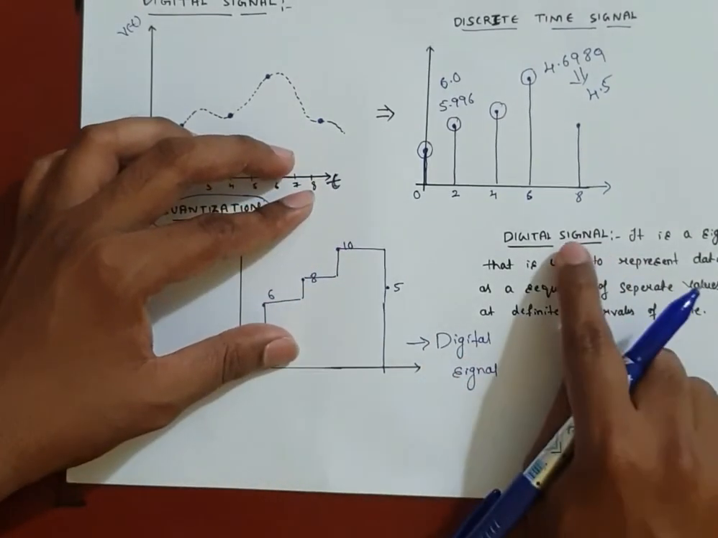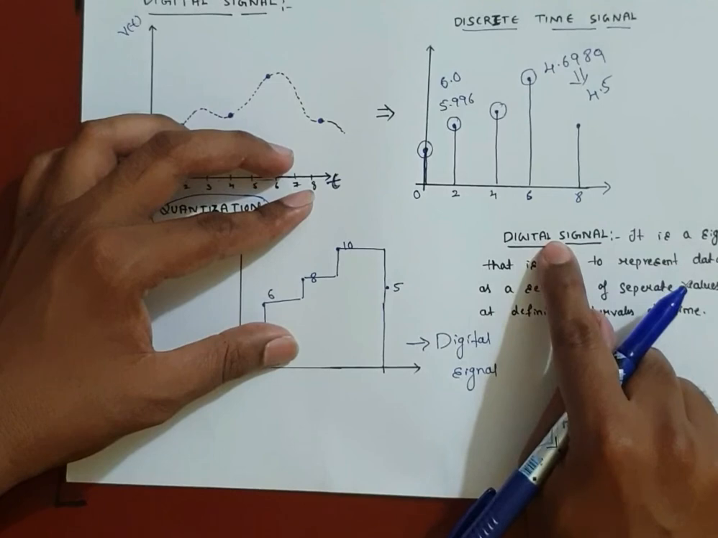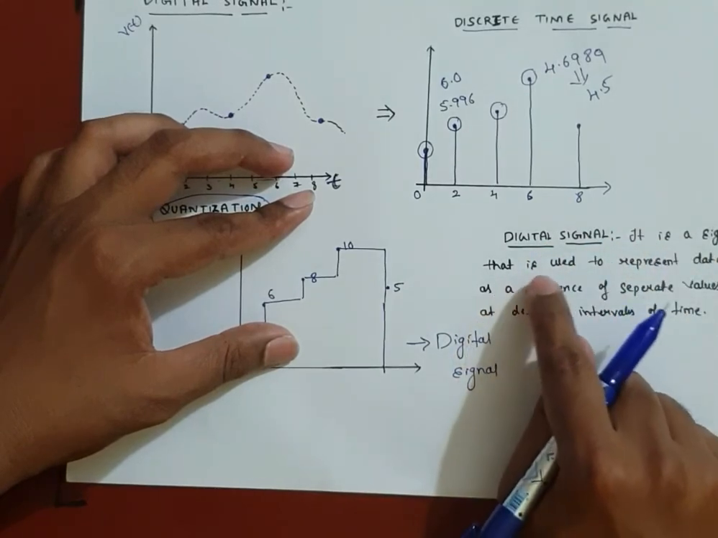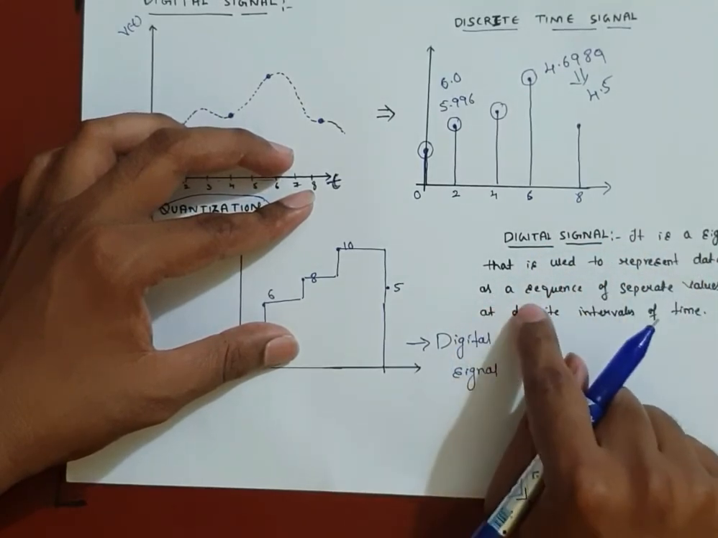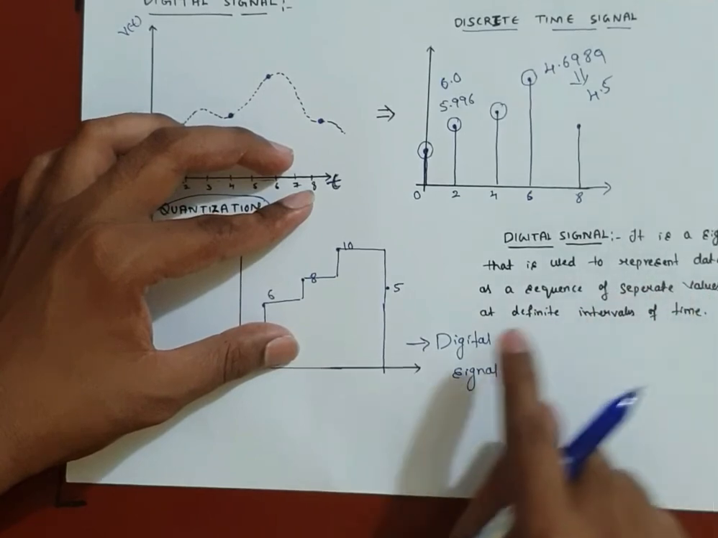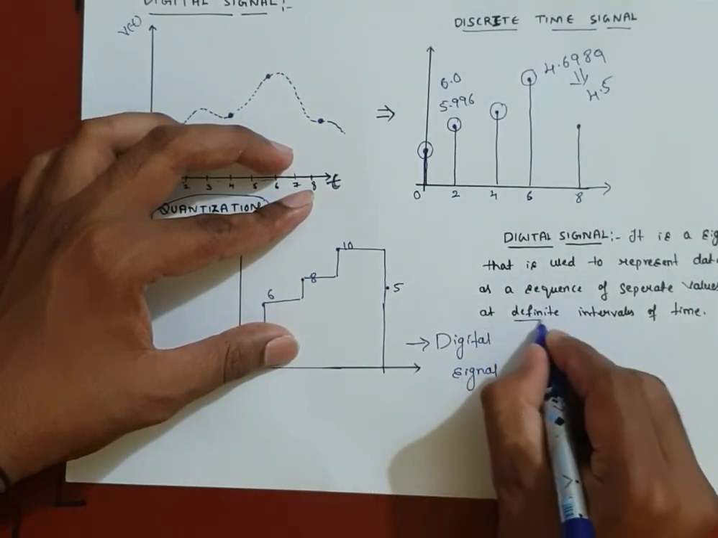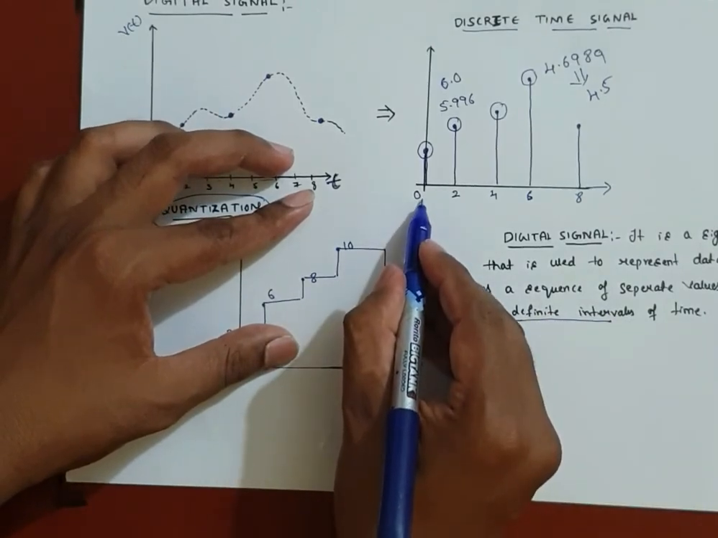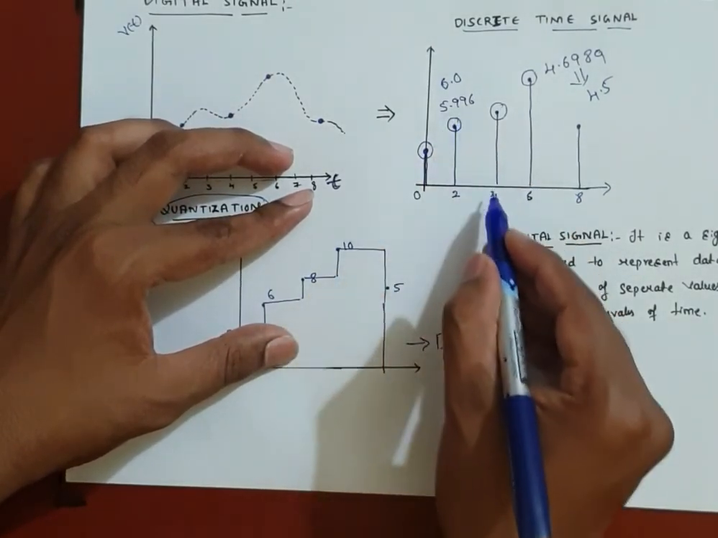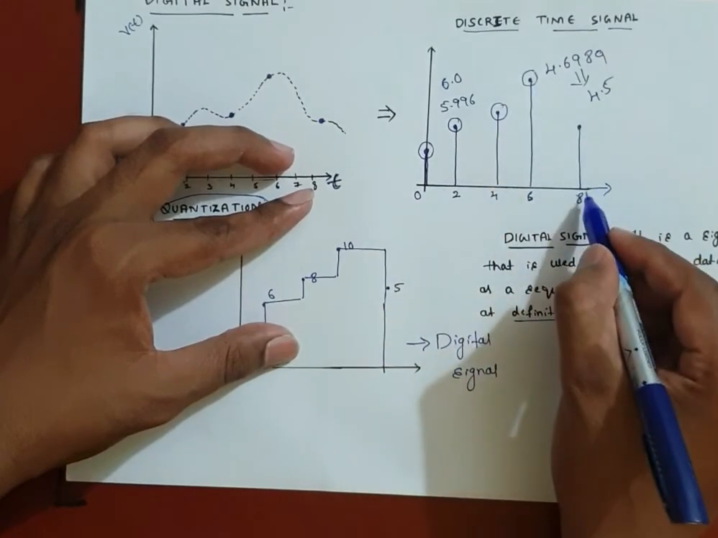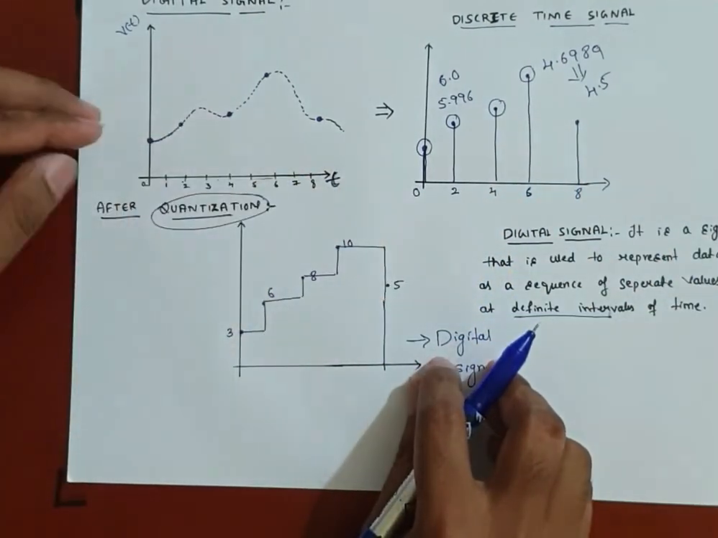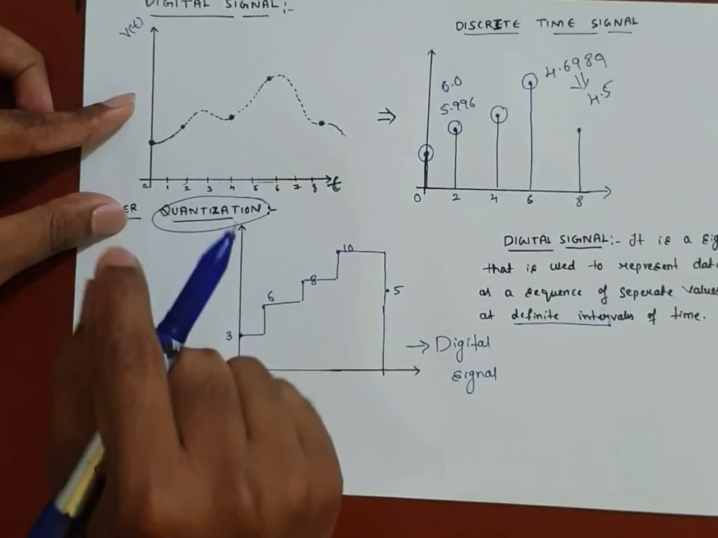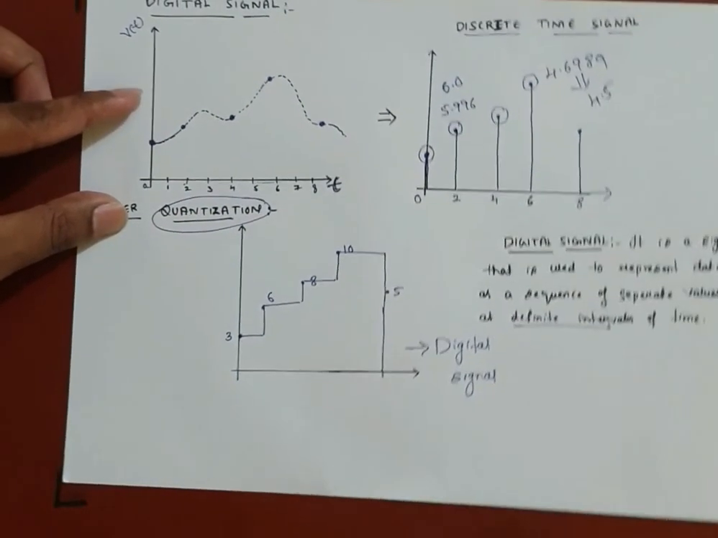So now the definition is, a digital signal is a signal that is used to represent data as a sequence of separate values at definite intervals of time. This is very important here. Definite intervals of time means only for defined values, meaning the amplitude exists only for 0 second, only for 2 second, only for 4 second, only for 6 second, only for 8 second. But in case of analog, the amplitude exists for each and every value of t.